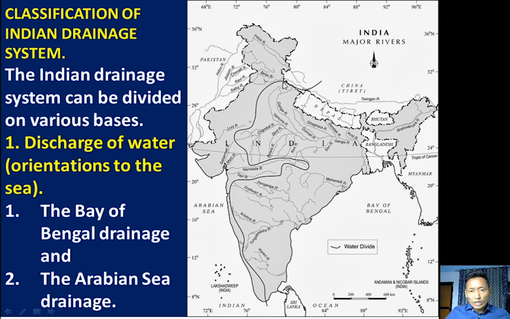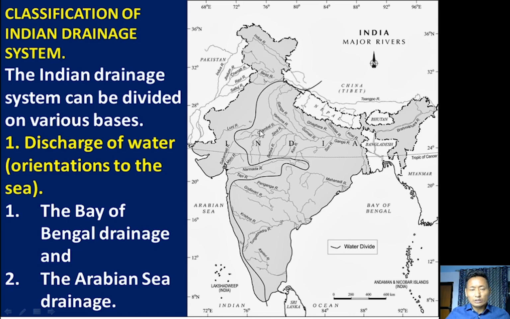Here we have a water divide. This dark line indicates the water divide. Water divide means we know, right, it may be any elevated land or upland or a mountain. If that elevated land divides two water systems, it is called a water divide. So here this dark line shows a water divide. It may be a mountain or a ridge or any hill. This black line shows a water divide in India.